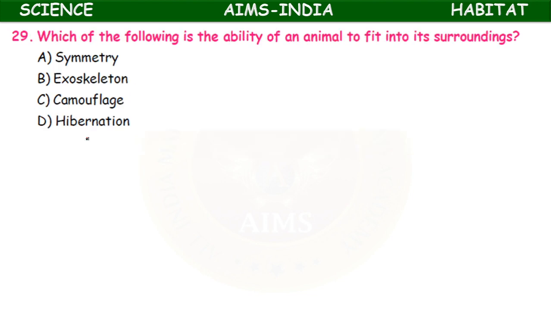Which of the following is the ability of an animal to fit into its surroundings? Symmetry, exoskeleton, camouflage, hibernation. It is camouflage which helps it fit into its surroundings.